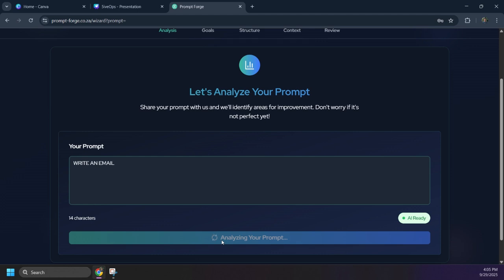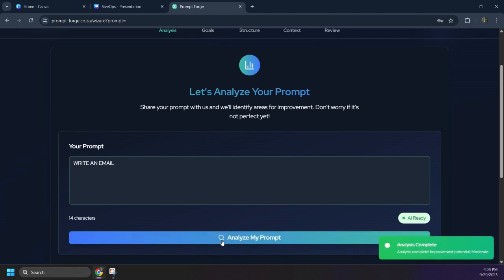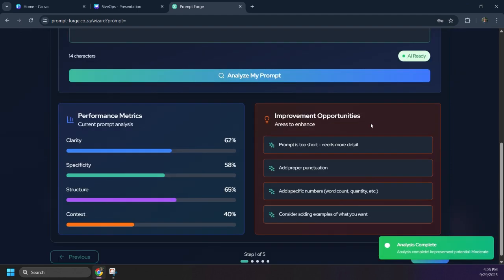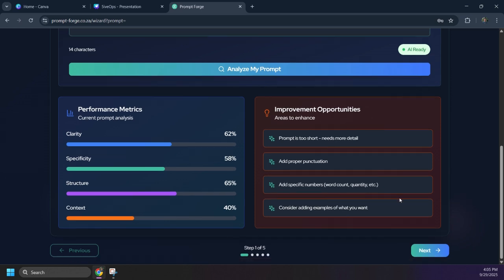By using our sentence analyzers and linguistic transformers, we don't limit ourselves to using LLMs, which tend to not always be deterministic. As you can see, the prompt is too short, needs more punctuation, and more examples of what exactly we're looking to achieve. We have metrics on the left-hand side that users are able to use.